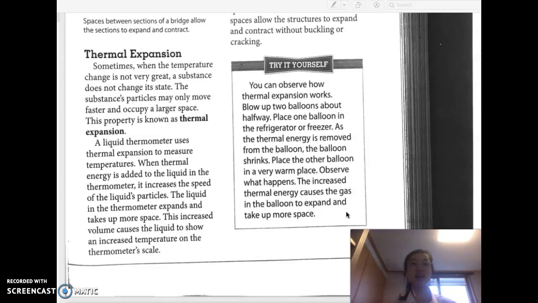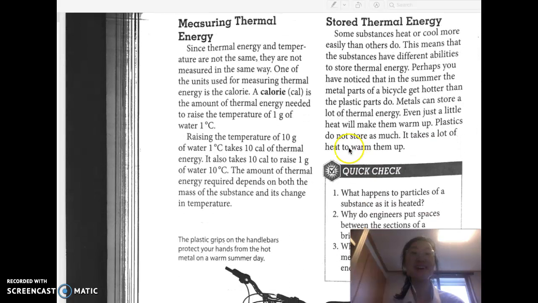see the differences. And what should happen is that the balloon in the freezer should actually shrink because you're taking away the thermal energy, and the balloon in the warm area should expand because you're adding thermal energy. If you actually end up doing this, definitely tell us about it during Zoom on Friday.